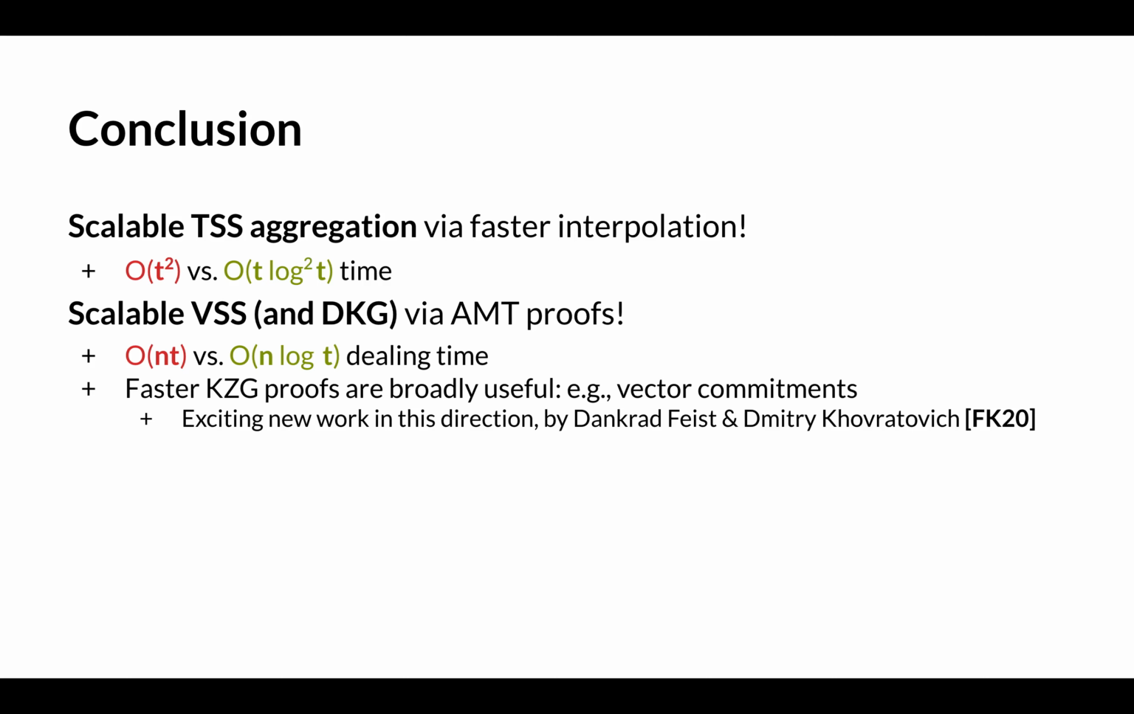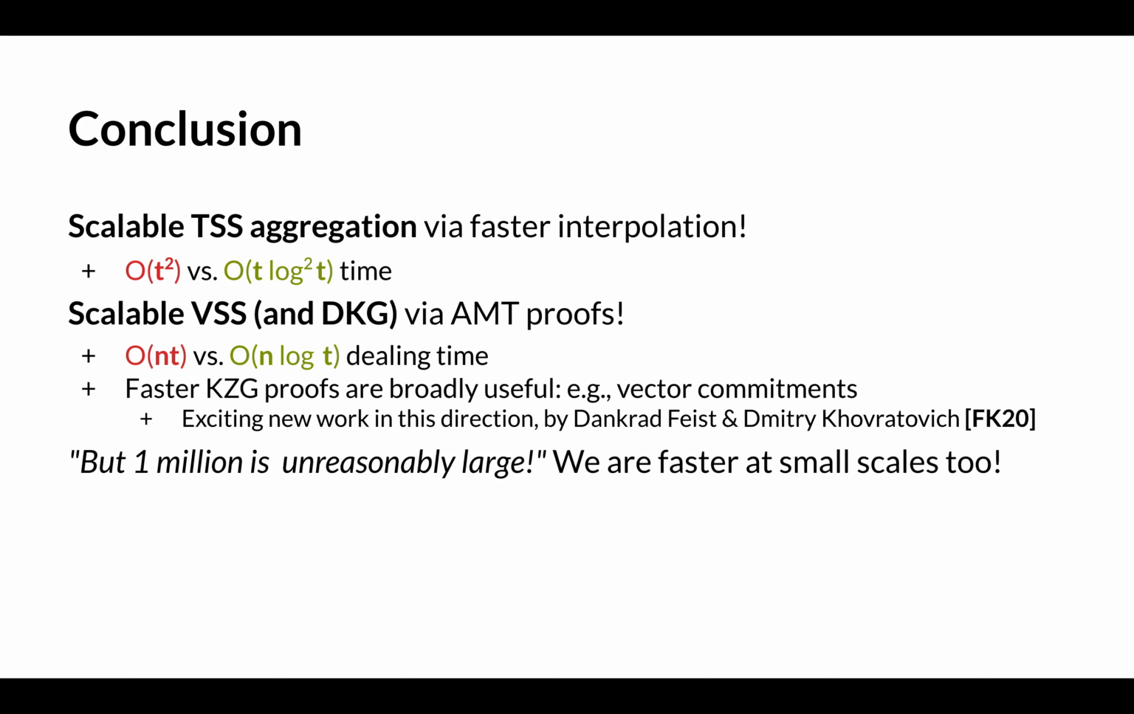And I think there's actually some exciting new work in this direction by Feist and Khovratovich on how to compute all KZG proofs in n log n time, and the proofs are constant sized. So asymptotically, you do better than AMT. We've implemented this, and although the computation time is a bit higher, the proof size is smaller. So we're very excited about seeing how this applies to VSS and DKG protocols. And you might say 1 million is unreasonably large. What are the applications for that? But again, that's for the future to decide, and we are faster at small scales too.